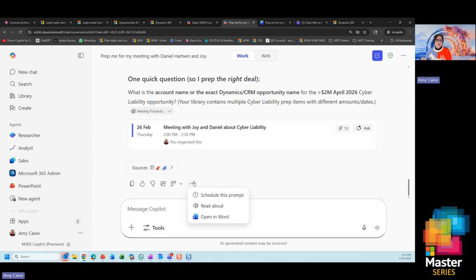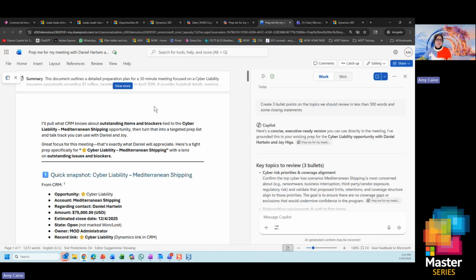But I want to go into Word. I like to prep things in Word. So I can immediately open that into Word, and what it's done is it's taken all the information that it's given me and put it in Word. So again, I can save this.